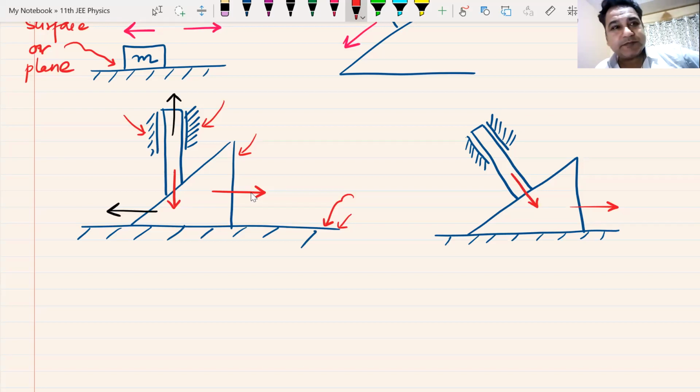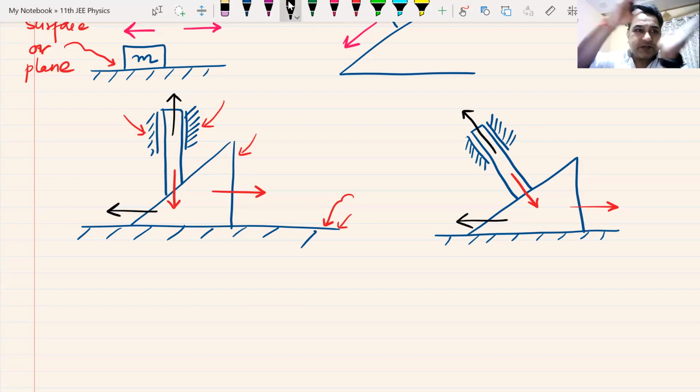Do we understand this? It has gone above our heads. Please let me know. If I now move it like this along the black direction, it cannot go anywhere. It has to go up because I have restricted its motion.